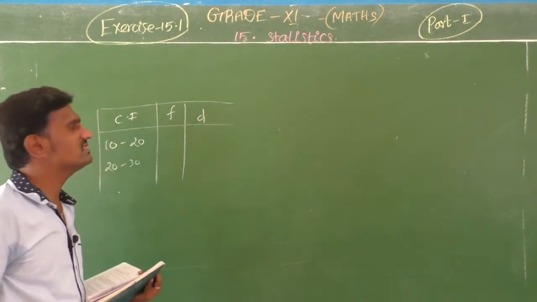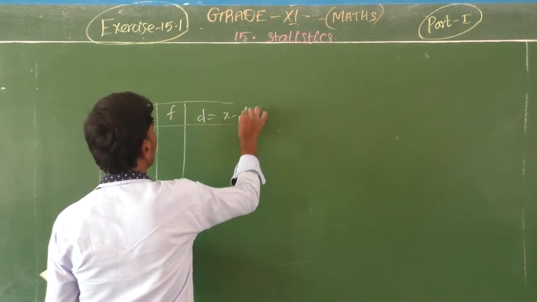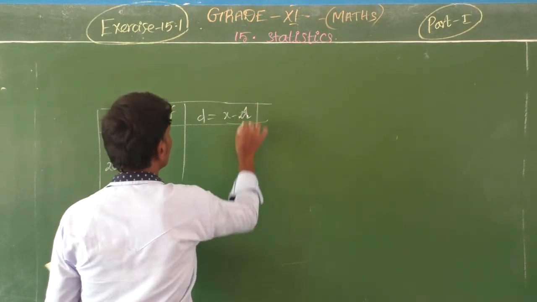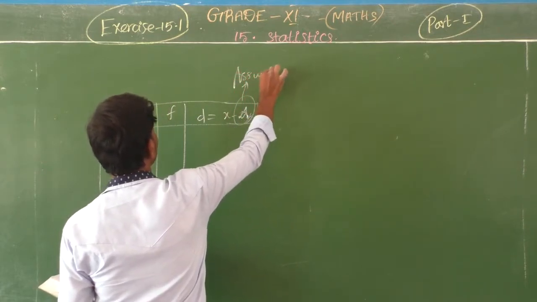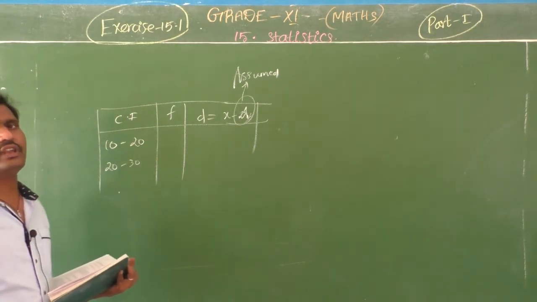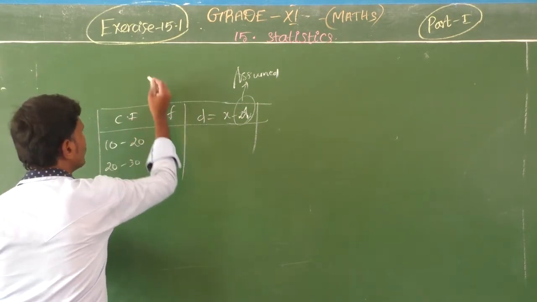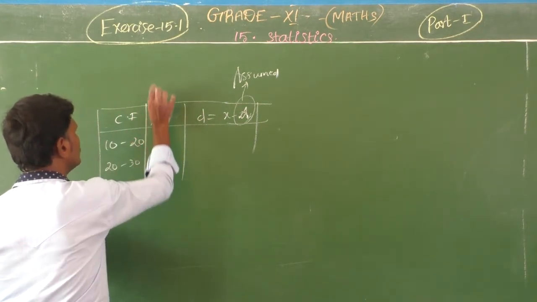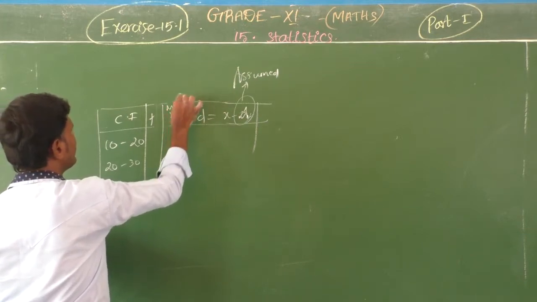Next, D means the differences, which is equal to x minus a, small a or capital A, whichever. So a is called the assumed mean, and we may take it as the middle value. So: class interval, frequency, and then one more column, that is x. x means the mid value.